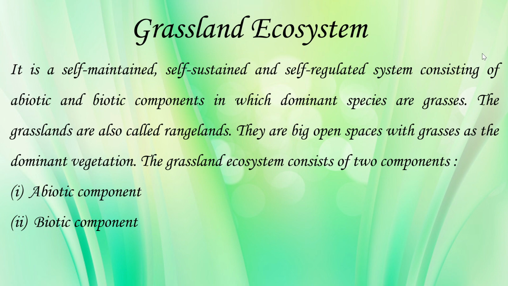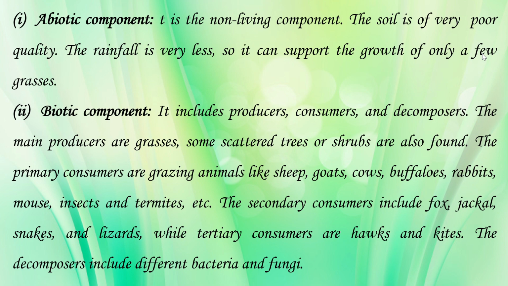The grasslands are also called rangelands. They are big open spaces with grasses as the dominant vegetation cover. Grassland ecosystem consists of two main components, abiotic component and biotic component. Abiotic component is also called non-living component. Here the soil is of very poor quality. Rainfall is also quite less, so it can support the growth of only small grasses.